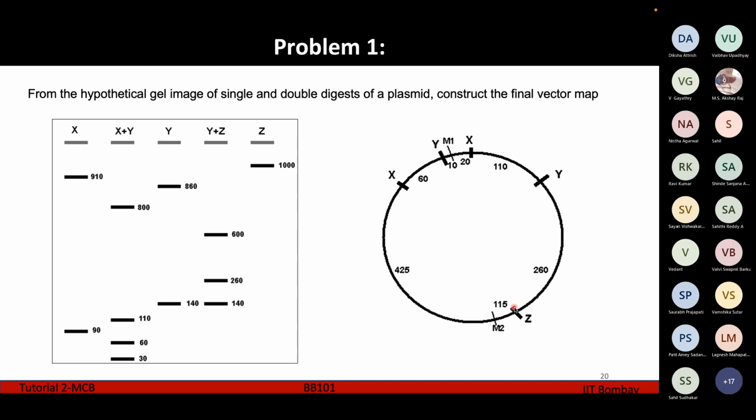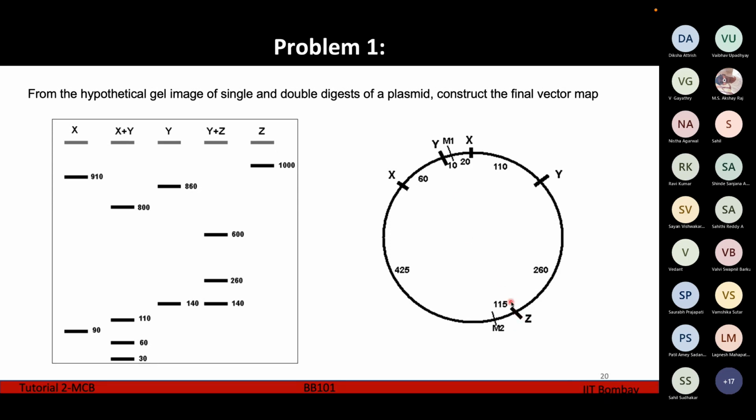The entire length of the plasmid, if you count one by one, is 115 plus 425 plus 60 plus 10 plus 20 plus 110 plus 260. This comes out to be exactly 1000. So this 1000 is coinciding with the length of the Z fragment.